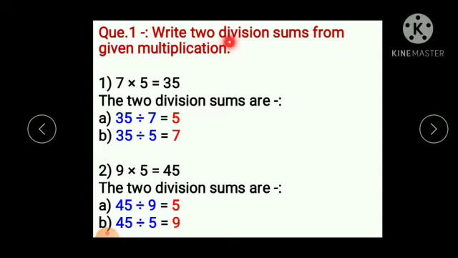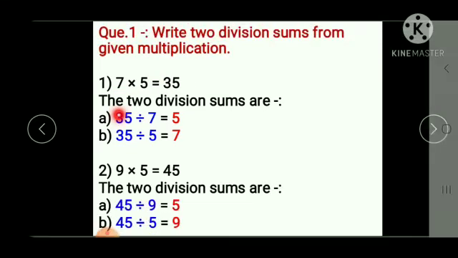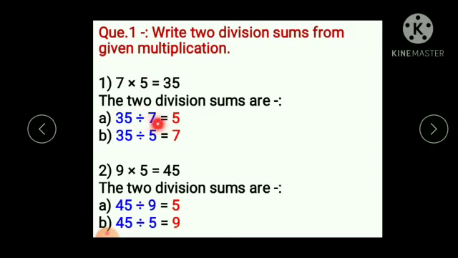Question number 1. Write two division sums from given multiplication. 7 multiplied by 5 is equal to 35. So, two division sums are, divide this 35 by 7 and 5. 35 divided by 7 is equal to 5 and 35 divided by 5 is equal to 7. So, likewise you can solve the problems.